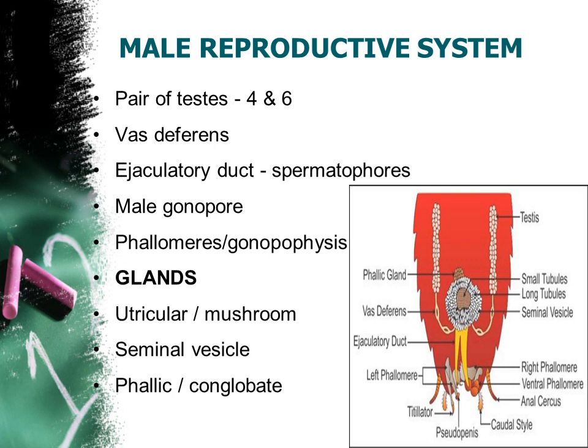And of course, a few glands are also involved in this reproductive process. Especially three glands are located, and the first one is the utricular or mushroom-shaped gland. That is one of the very important or major glands of the male cockroach. Fine. Can you watch one mushroom shape here in the center? That is known as the utricular or mushroom-shaped gland.